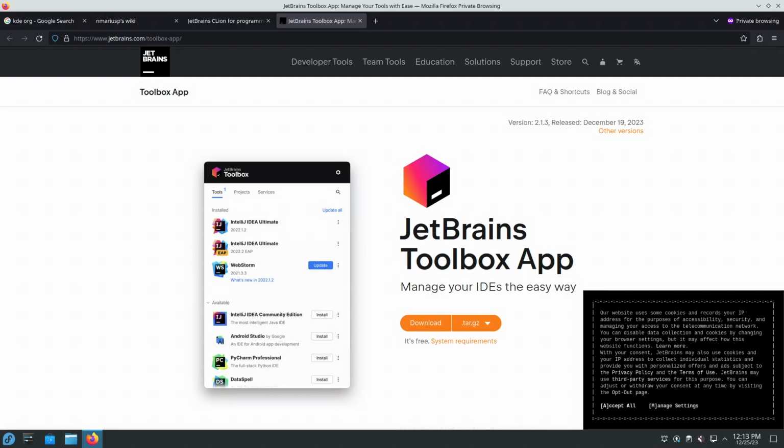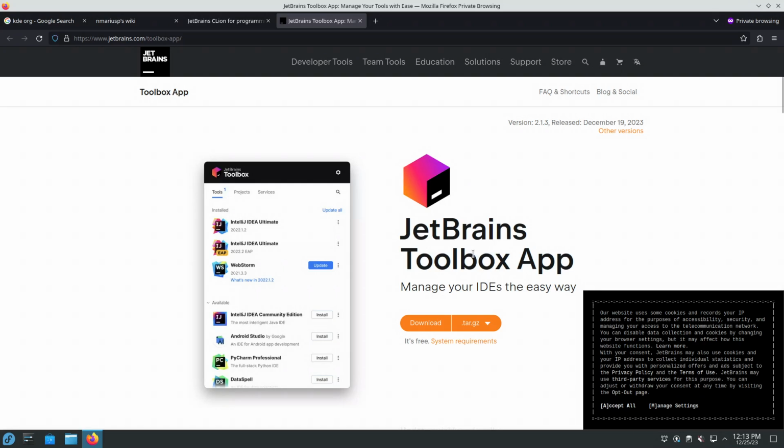Hello, today we are going to install the application JetBrains Toolbox. From there we're going to install the integrated development environment for C++, IntelliJ JetBrains CLion. And then we're going to use this integrated development environment, CLion, for programming for KDE.